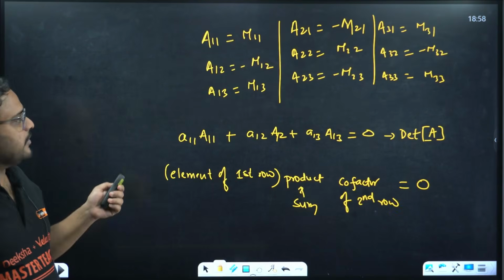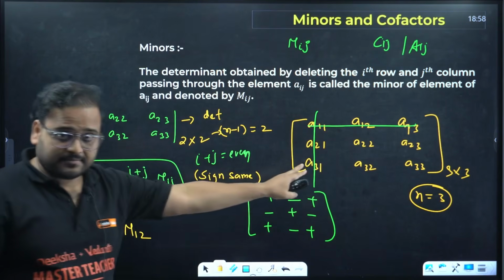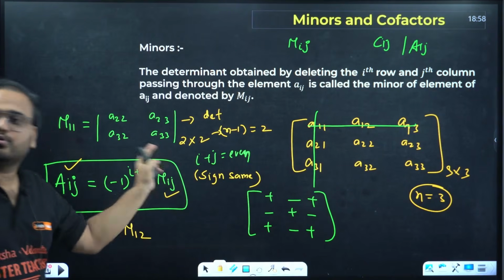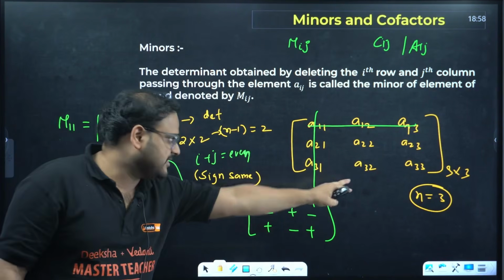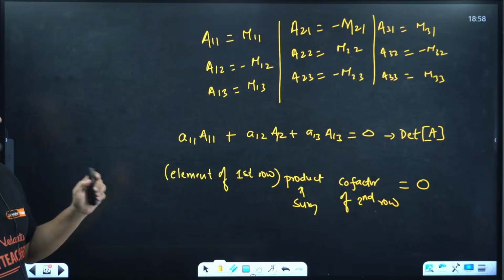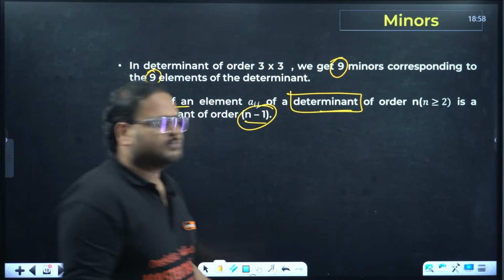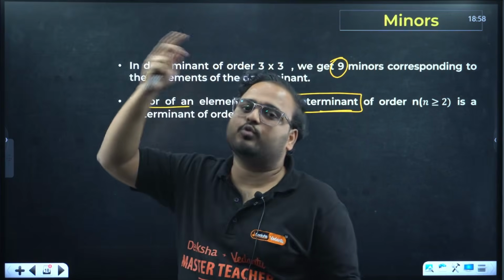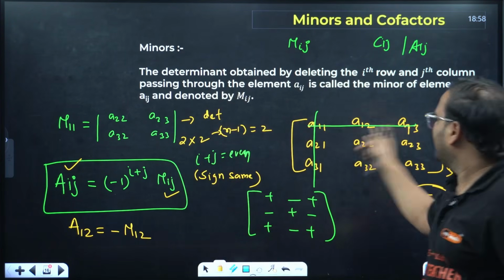When it was a 3 cross 3 order matrix, here, the determinant we are finding for this value, we are getting that minor also for 2 cross 2. So 1 is less. Here n is 3, here n is 2. Always true. It makes sense also because you're going to remove one row and one column. So the order becomes, instead of 3 cross 3, it becomes 2 cross 2. Correct? You're going to remove row and column 1 and 1.